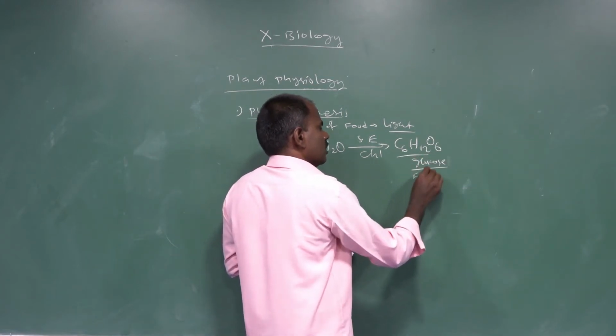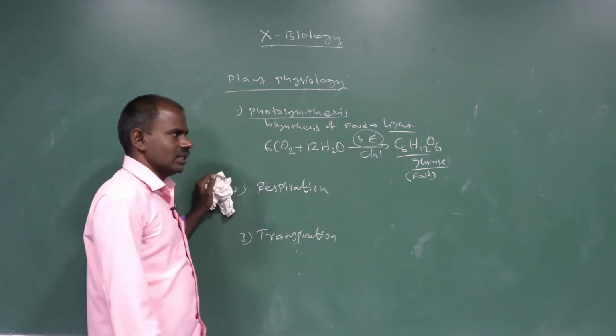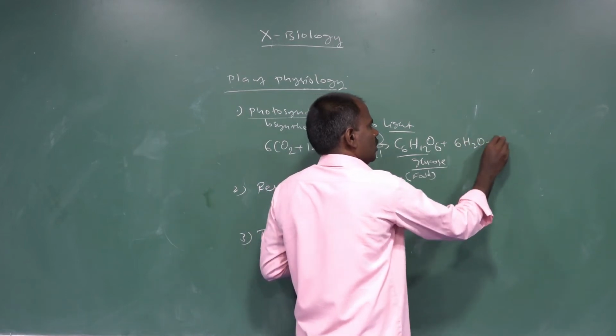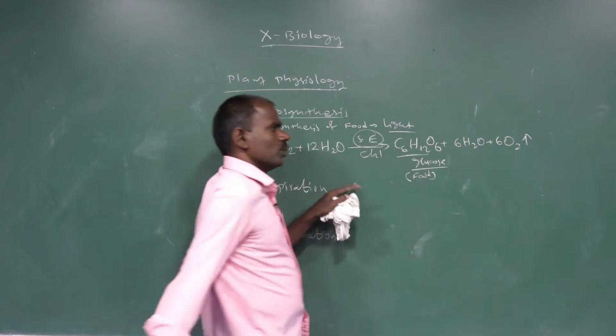Organic food substances are synthesized with the help of sunlight, plus 6 moles of water plus 6 moles of oxygen evolved during photosynthesis.